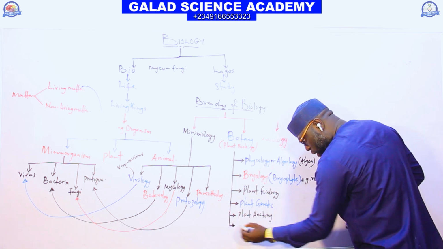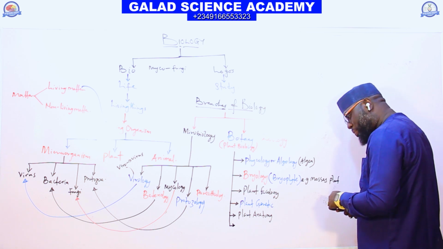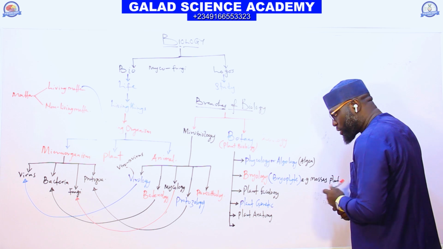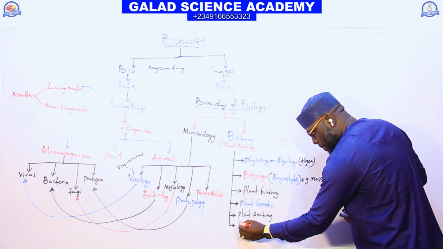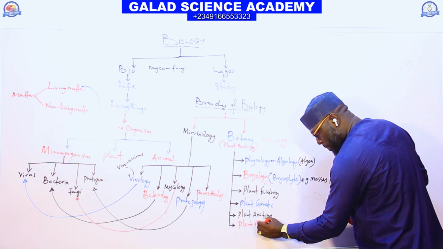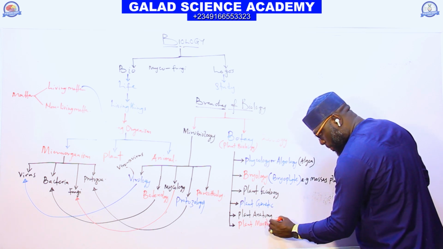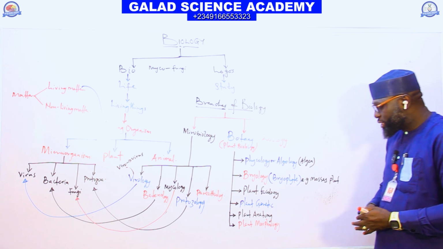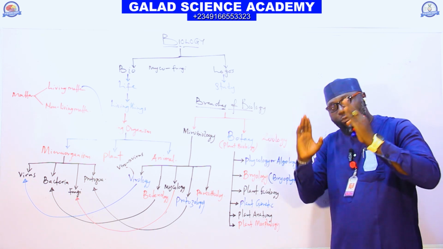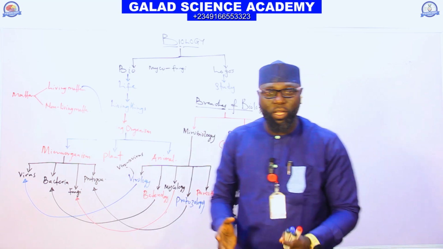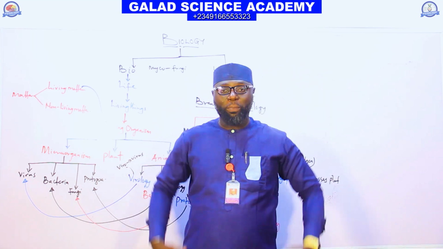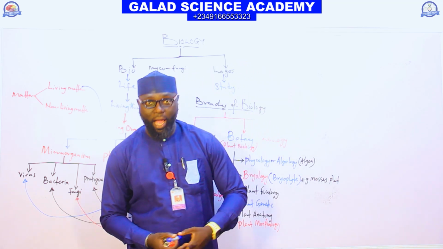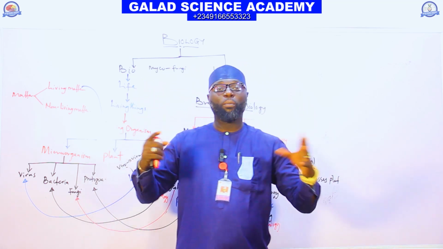The next one, we also have what we call plant morphology. Plant morphology is the study of the outward or physical appearance of living organisms. In animals, we call it animal morphology.